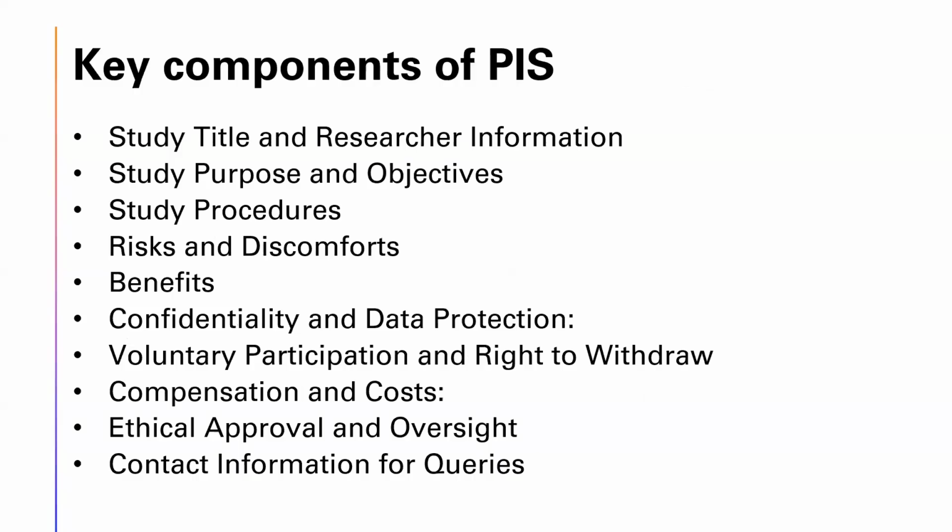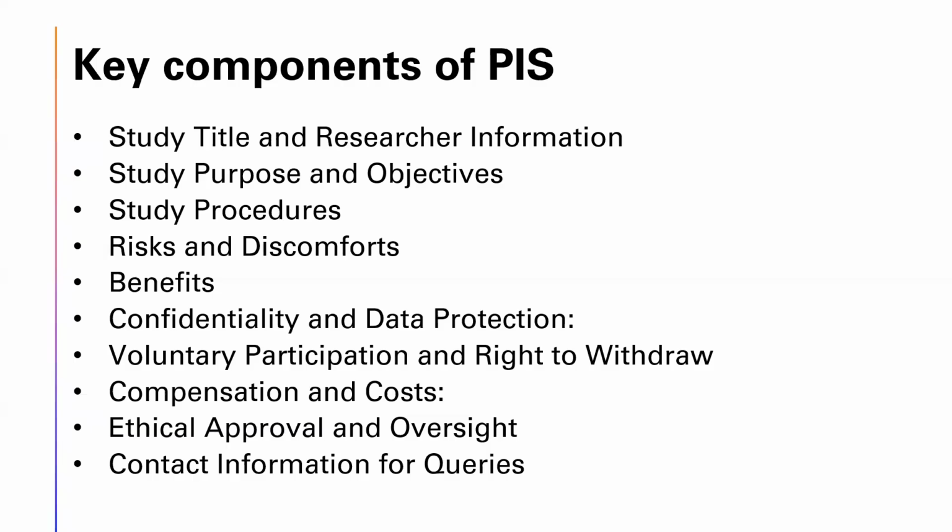Now, I have enlisted the key components of any participant information sheet, which obviously should include the study title, the researcher information, the purpose and the objectives of the study, the procedures that are going to be undertaken during the study, the risks and the discomfort to the participant, any benefits directly or indirectly to the participant, provision of the confidentiality and data protection. There should be a statement about voluntariness of the participation and the right of the participants to withdraw at any time without losing out on the benefits of the medical treatment.